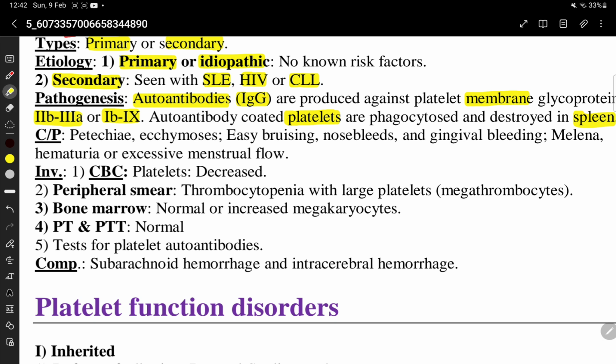Investigation: CBC shows decreased platelets. Peripheral blood smear shows thrombocytopenia with large platelets, that is megathrombocytes.